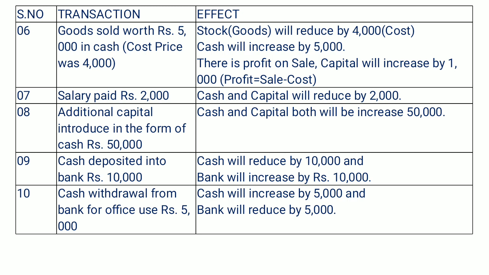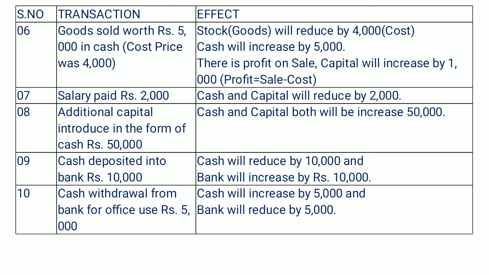Next we have goods sold worth rupees 5,000 in cash, but the cost price of the sold goods was 4,000. So let's check what is the effect. Sir, we are selling goods worth rupees 4,000, but we are selling them for 5,000 rupees.